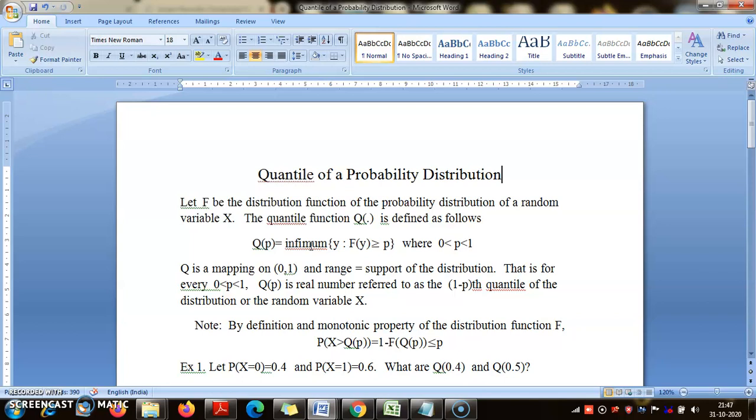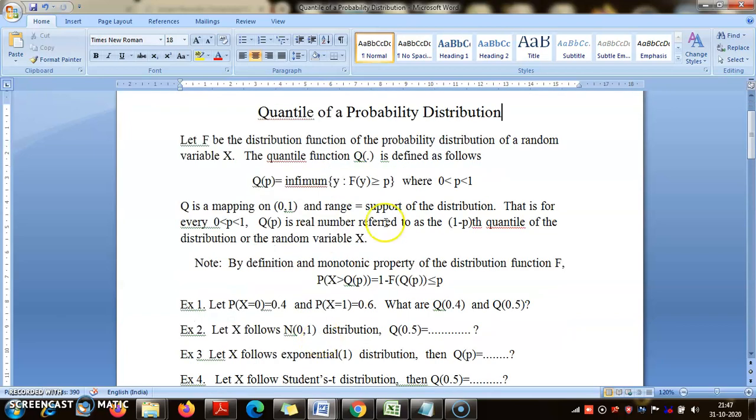So which one will be contained in what, and then you have the answer by the monotonic property of probability. Now F of y is a non-decreasing function, that is, increasing from left to right. F of y cannot go below 0 and it cannot go above 1. So if you give me any proper fraction between 0 and 1, then I will naturally check from left to right where F of y has gone above p. Wherever it has crossed p for the first time or attained the value of p for the first time, that is my pth quantile. So the pth quantile is a real number. For every fraction p, I will get a real number by this algorithm.